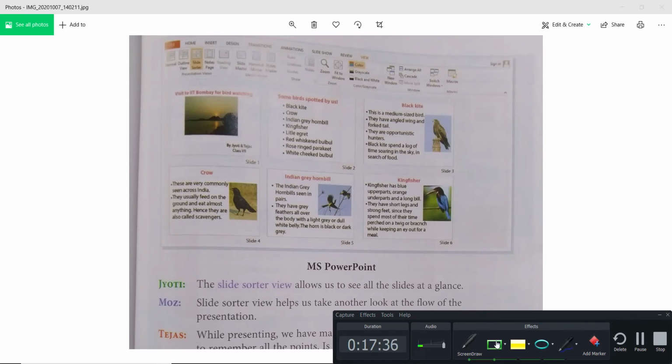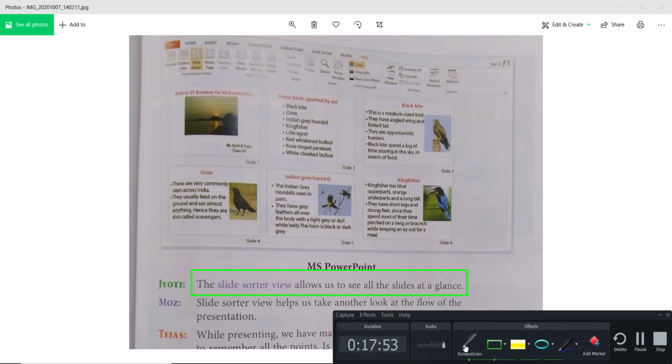So here, if you want to remember, you can see this one. The slide sorter view allows us to see all slides at one glance, right? In one shot, you are able to see all the slides. So slide sorter helps with that.